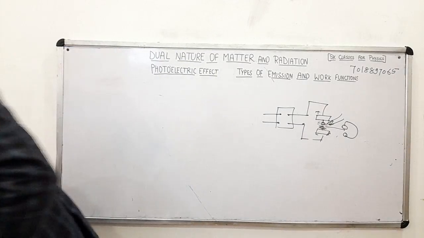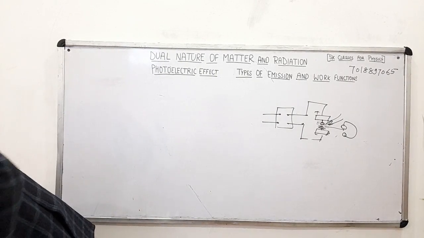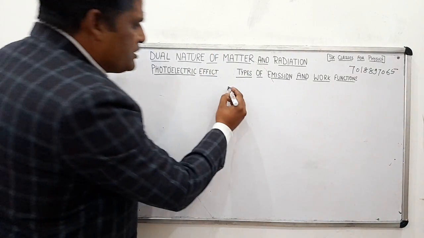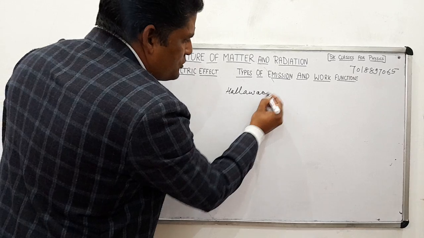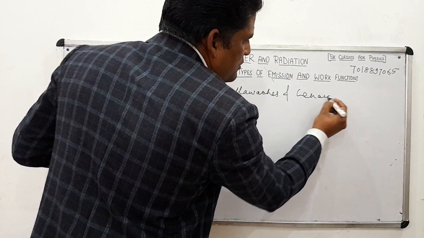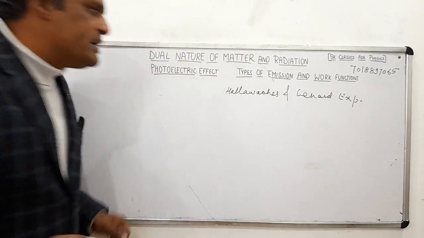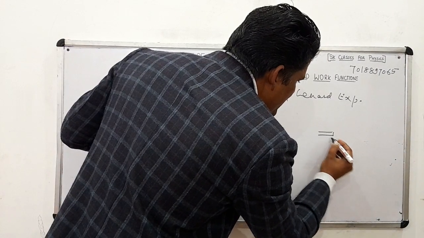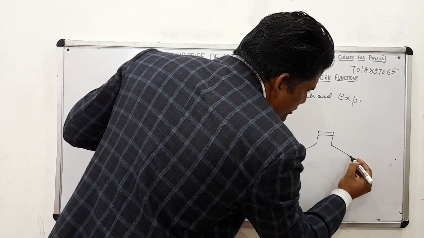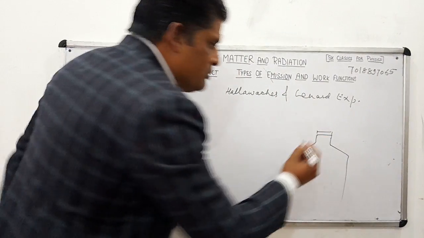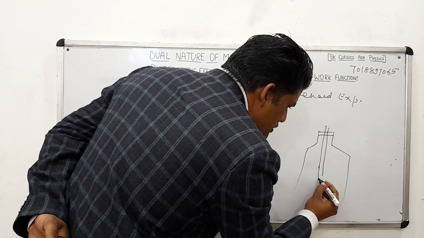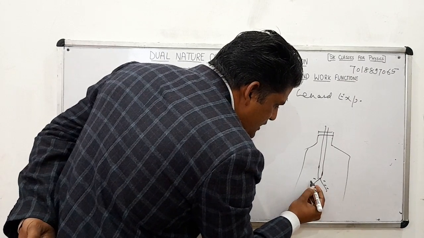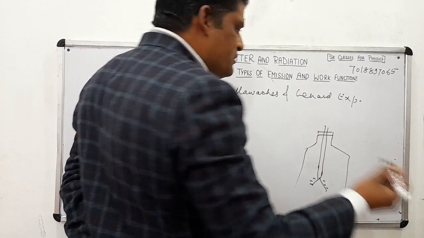Now we also have Hallwachs' and Lenard's observation. This was the Hertz experiment that we have done already. What is Hallwachs' and Lenard's experiment? They took a gold leaf electroscope, which I have explained in my topic. You can see my YouTube channel, SK Classes for Physics. A metal rod comes down here, and here we attach gold leaves. Suppose we have negatively charged it, by induction or by conduction.